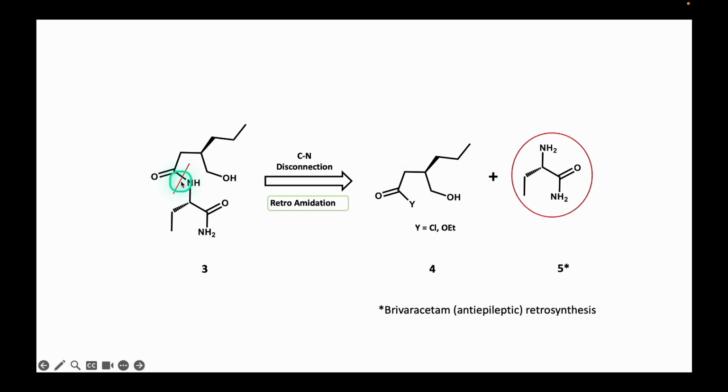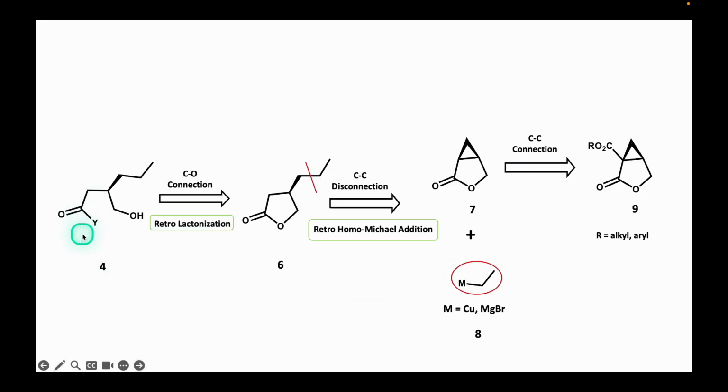The indicated amido group in 3 functions as a retron, and a carbon-nitrogen disconnection gives rise to intermediate 4, in which the substituent Y represents a leaving group, such as a halogen or an ethoxyl group, and to the derivative of the amino acid homoalanine, whose retrosynthesis was already presented in a previous video. The 1,5 relationship between the carbonyl and the hydroxyl group in 4 favors the formation of the chiral lactone 6.